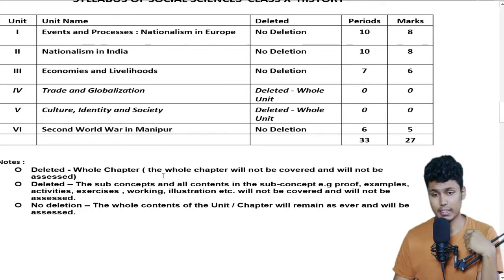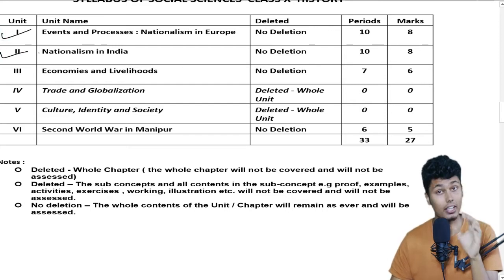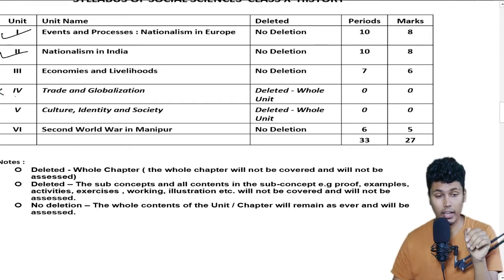From social science, history, chapter number 1, events and processes, nationalism in Europe, nothing is deleted from this portion. Chapter number 2, nationalism in India, nothing is deleted. Chapter number 3, economics and livelihood, nothing is deleted. So all these three chapters are going to come as they are. But chapter number 4 and chapter number 5 are deleted completely. Not even a single question is going to be asked from there.